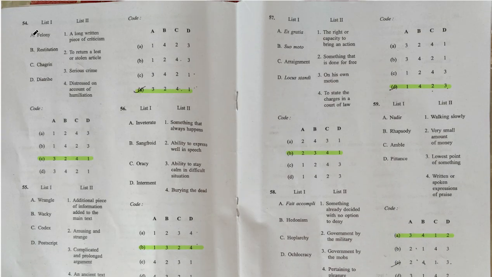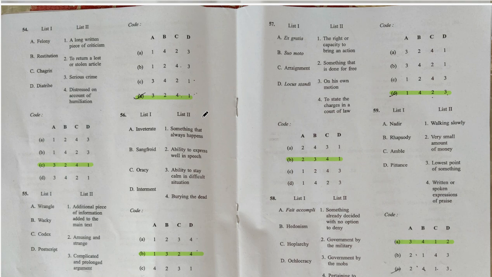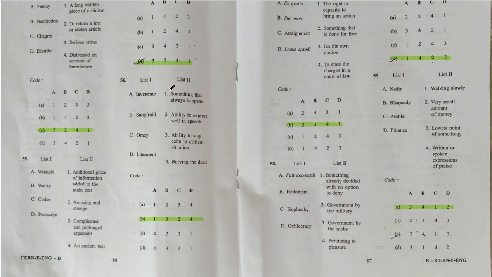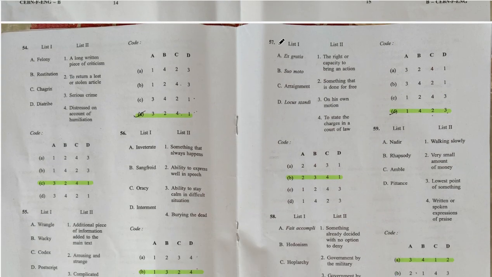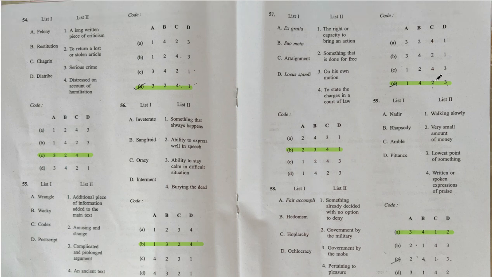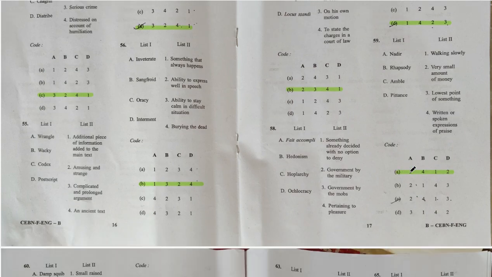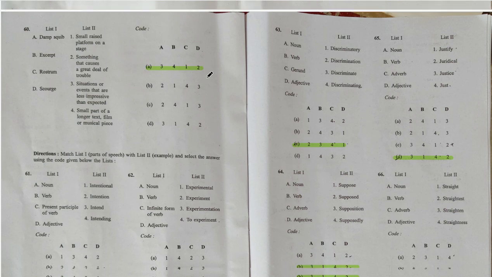And next, 54th question, option C, 3241 is correct. Question 55, option D, 3241 is correct. And question 56, option B, 1324 is correct. Question 57, option B, 2341 is correct. Question 58, option D, 1423 is correct. Question 59, option A, 3412 is correct. Question 60, option A, 3412 is correct here.